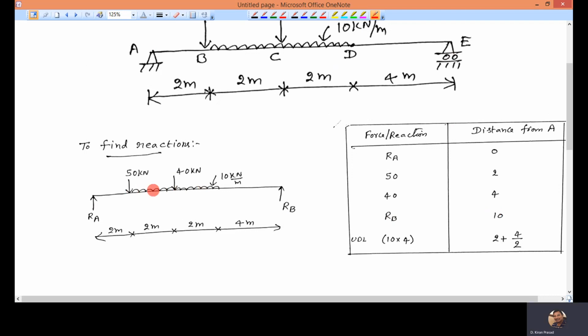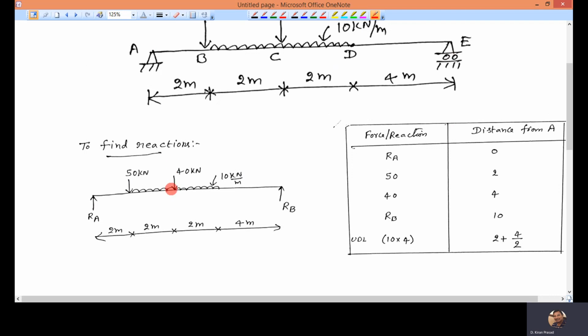Now see the UDL. Intensity is 10 kilonewton per meter. What is the length over which the UDL is acting? This length is 4 meters. So 10 multiplied by 4 gives you the total force: intensity multiplied by the length over which it is acting, not the beam length. So the total is 40. Where is it acting? At half of this length, which is 4, so half of that is 2.